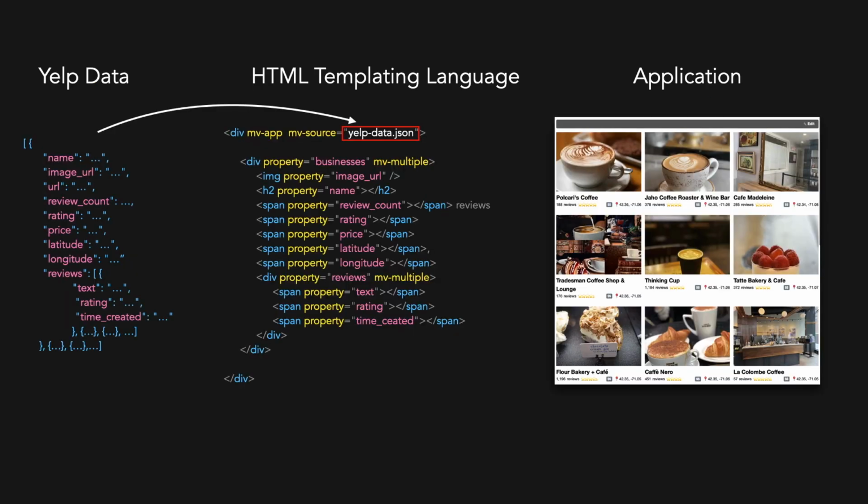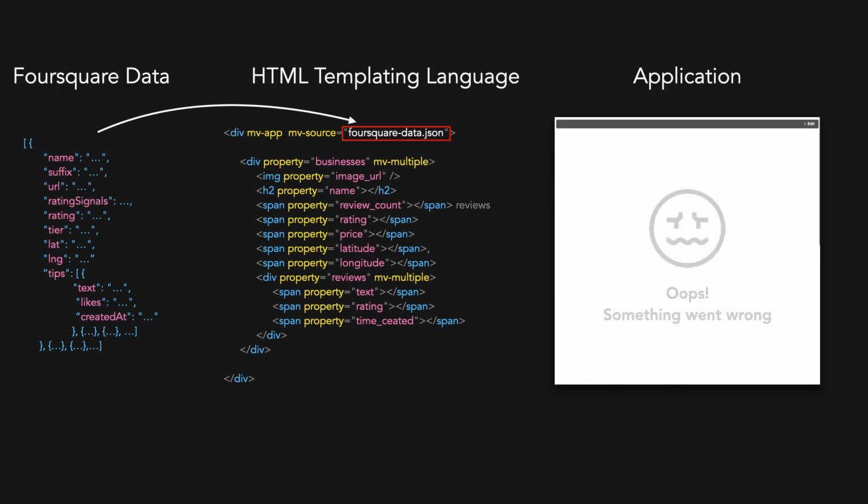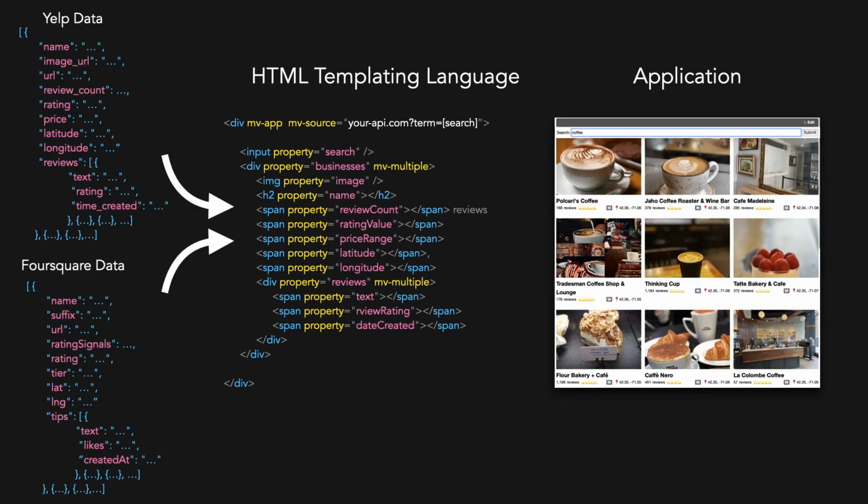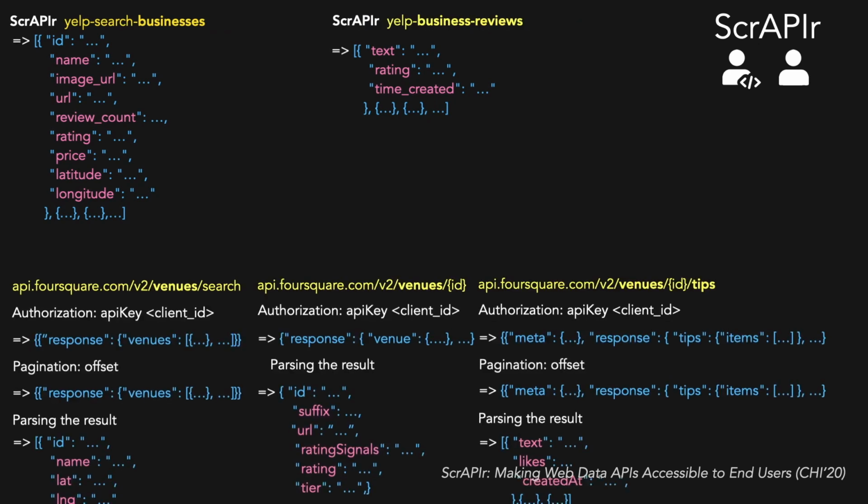Now they take their Foursquare data and replace the Yelp data in their application with the Foursquare data. And whoops, the application will not work. Well, of course it won't work because Yelp's data has a completely different schema than Foursquare's. So the user will need to write code to consolidate these two different schemas, then write more code to search these two sites at the same time. A system that we have previously built called Scraper helps minimize some of that human labor for Yelp and similarly for Foursquare.